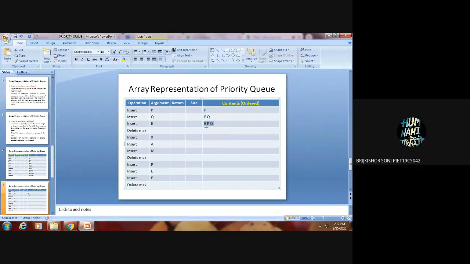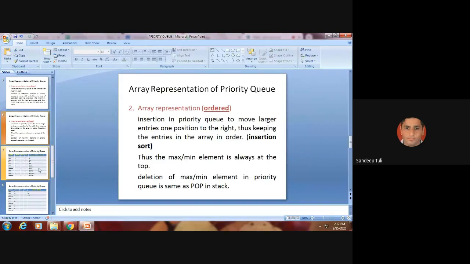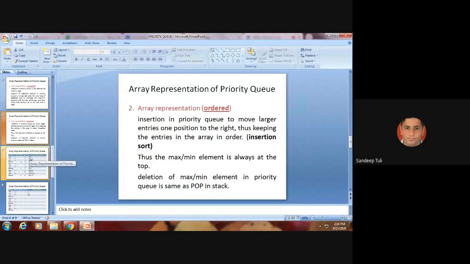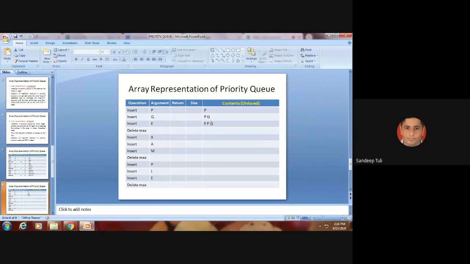Because it is an ordered list, what we are doing is we are trying to enter the elements in such a way that they will be ordered. So अभी ordered है, EPQ ordered है. So यहाँ पर हमने कुछ swapping करी, कोई भी operation लगाया. It could be an insertion sort because it is very much similar to that. Because in insertion sort we try to insert the element in its sorted position. So यहाँ पर भी हमने वही किया कि we have tried to insert E at its sorted position.